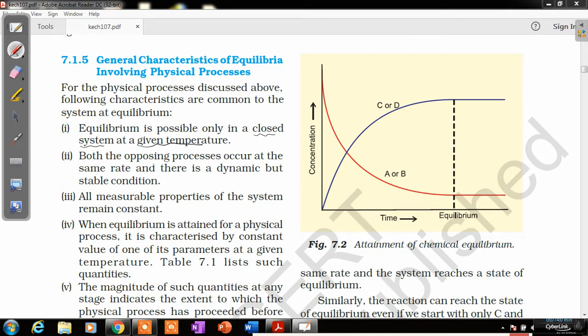Second, both the opposing processes occur at the same rate, meaning the rate of the forward process will equalize with the rate of the backward process, but it is dynamic, a stable dynamic condition. All the measurable properties of the system remain constant at this condition. When equilibrium is attained for a physical process, it is characterized by a constant value of one of its parameters at a given temperature.